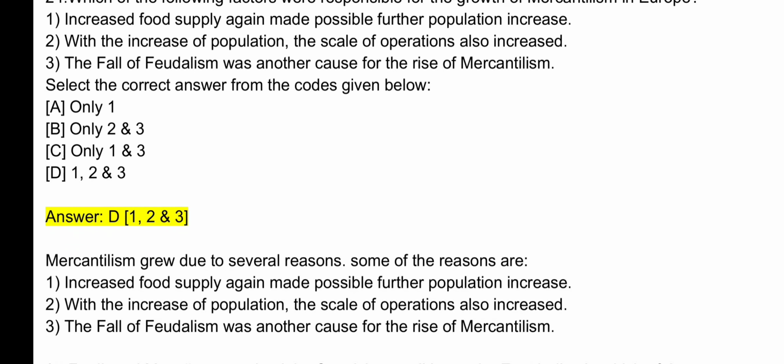Mercantilism grew due to several reasons. Some of the reasons are: number 1. Increased food supply again made possible further population increase. Number 2. With the increase of population, the scale of operations also increased. Number 3. The fall of feudalism was another cause for the rise of mercantilism.